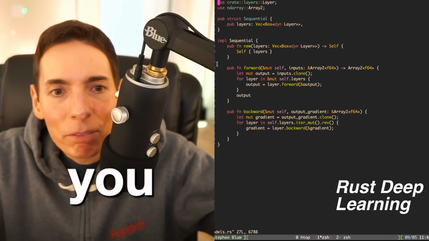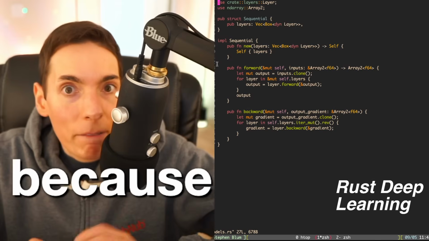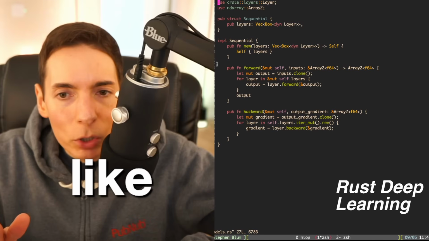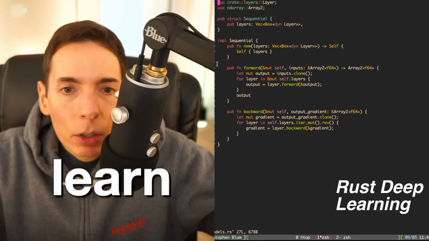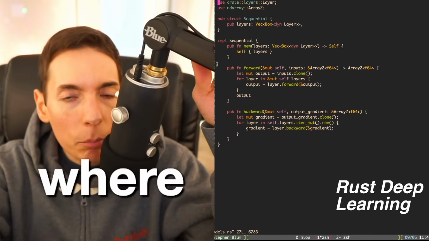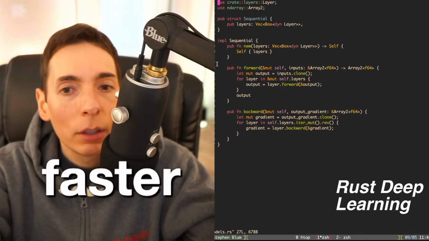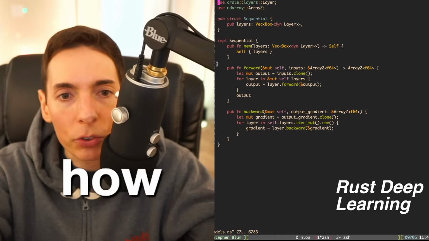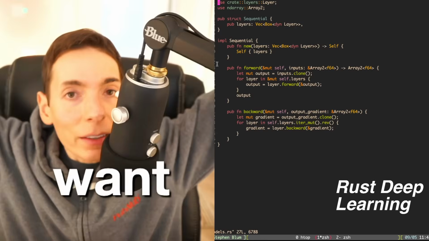Do you find advantages in using Rust for ML compared to Python? Yeah, because Rust is a lot faster, and especially if you're building simple machine learning models or deep learning models, Rust is going to give you more performance. We actually had a previous live where we compared Python and Rust for machine learning, and Rust was 2 orders of magnitude faster compared to Python. It was impressive how much faster Rust is. It was like 20 times faster. It was amazing. That's why you'd want to use Rust.